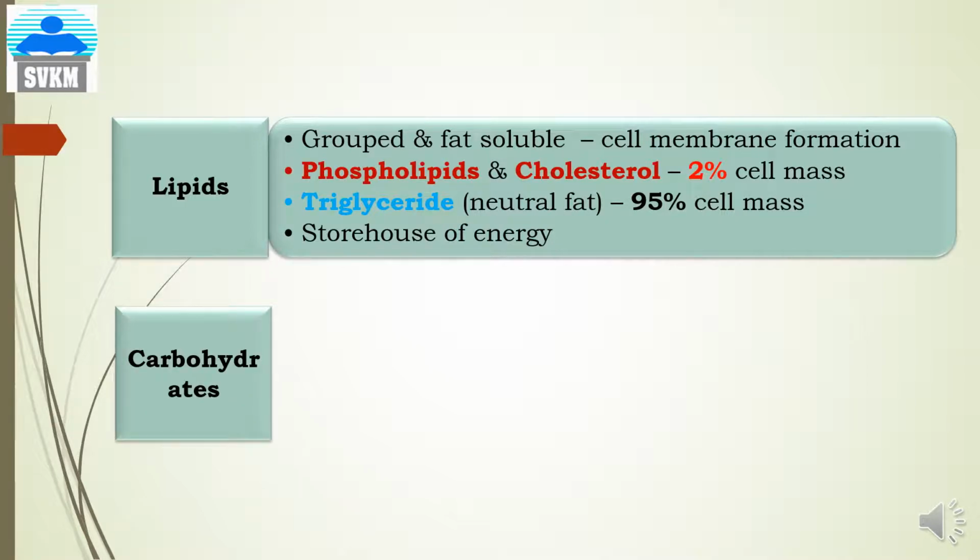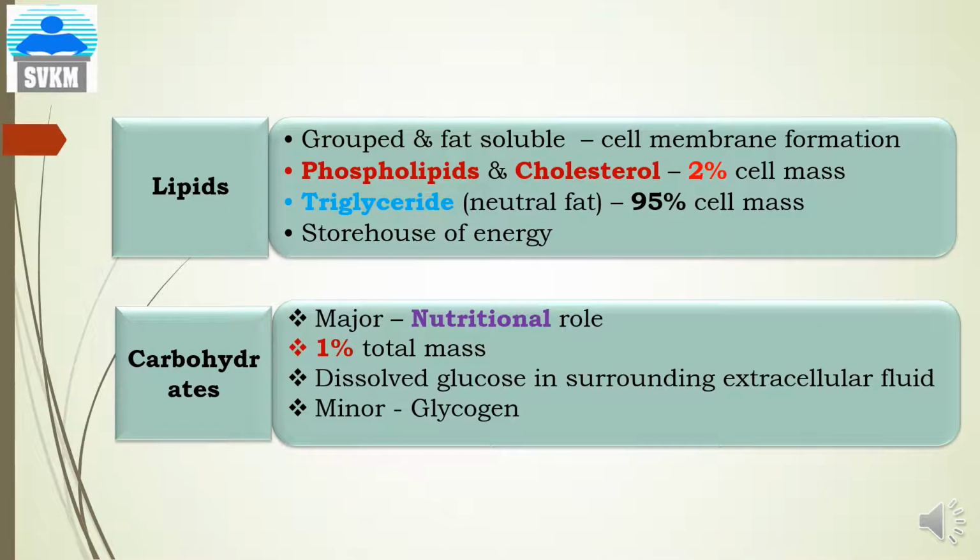And last, the protoplasm which is present in the cell is the carbohydrates. Except glycoproteins, all carbohydrates have a nutritional role, and they constitute about 1% of the total mass of the cell. Major carbohydrate which is present in the cell is the glucose, which is dissolved in the surrounding extracellular fluid. There are minor quantities of carbohydrates such as glycogen also present in the cell.